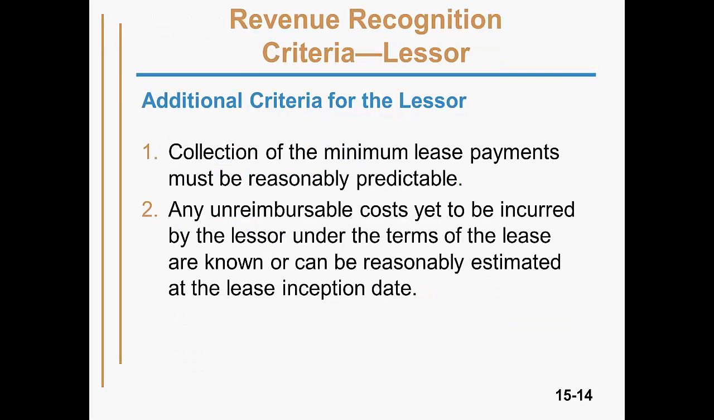The lessor has two additional criteria to consider. First, the lessor must determine if actual collection of the lease payments is reasonably predictable. The second is that any costs yet to be incurred are known and can be reasonably estimated. For example, a lessor might lease out a building under construction that still has work to be completed.